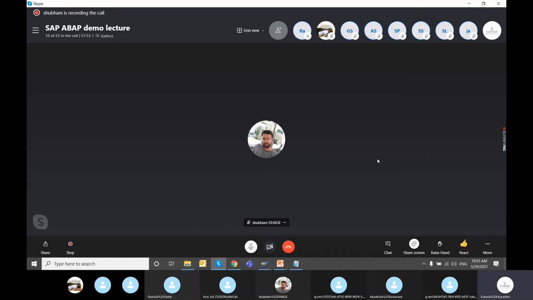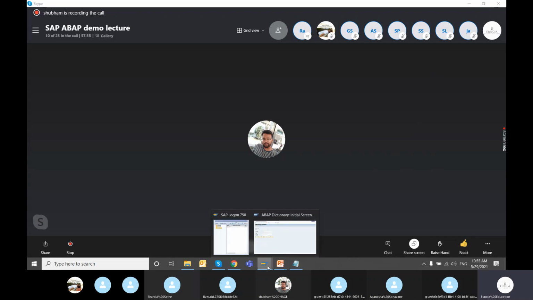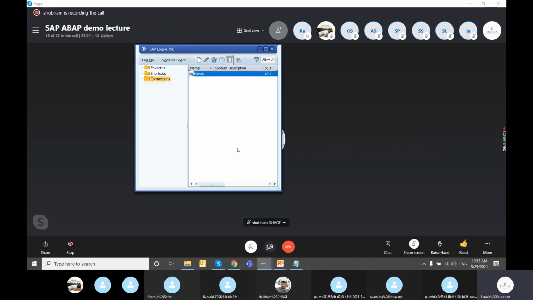Just to add one more point, system access will be provided for your practice, and the system is up 24 by 7. A separate user ID and password will be provided to you, via which you can log into the system. Almost all authorizations are provided, so that issue won't be there. You will be able to develop whatever program you want in the system. The duration of the system access will be 6 months from the date of joining the course.